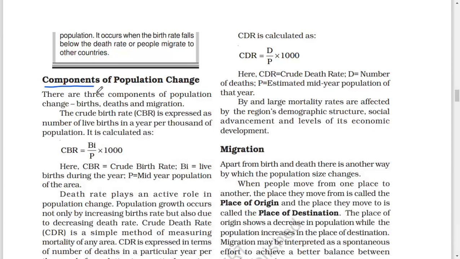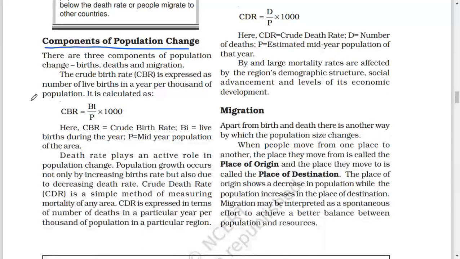Components of population change. There are three components of population change: birth, death, and migration. The crude birth rate, CBR, is expressed as number of live births in a year per thousand of population. It is calculated as CBR equals Bi by P into 1000. Here CBR equals crude birth rate, Bi equals live births during the year, P equals mid-year population of the area.